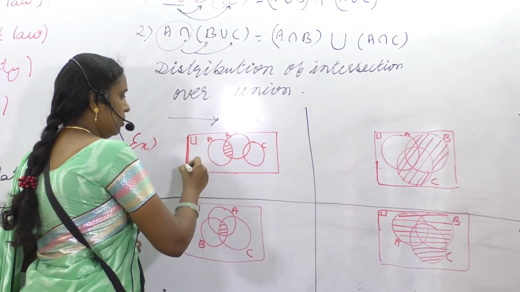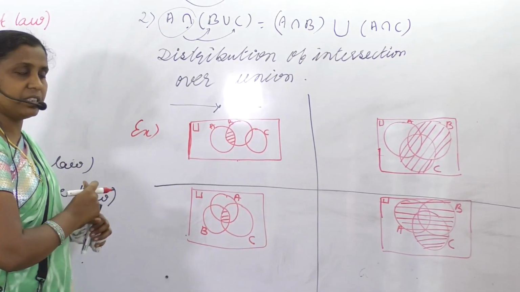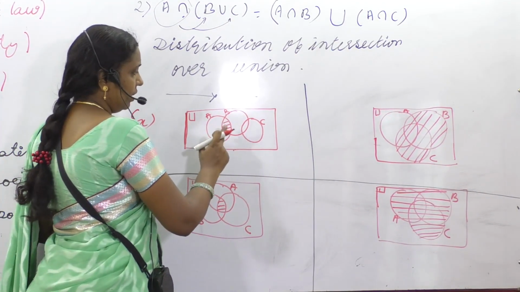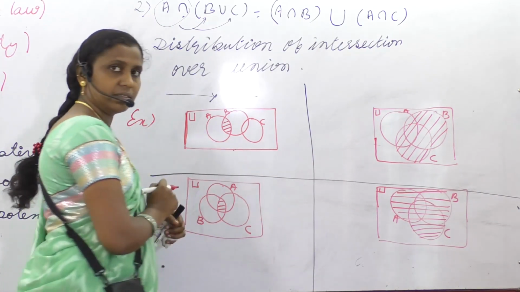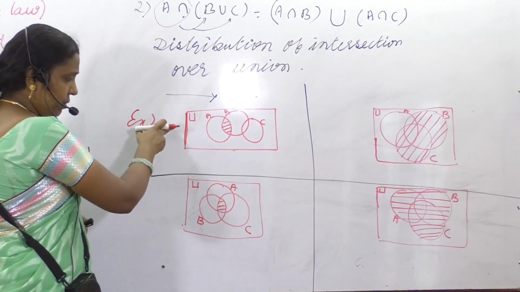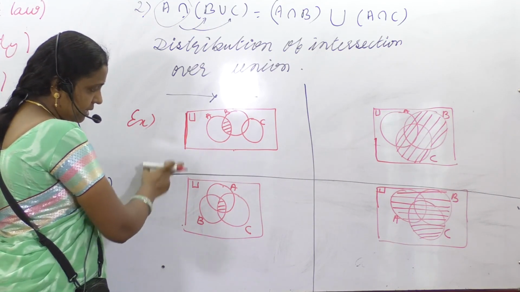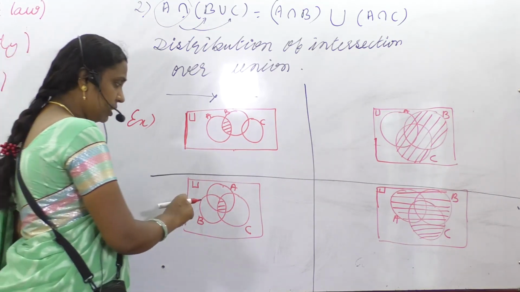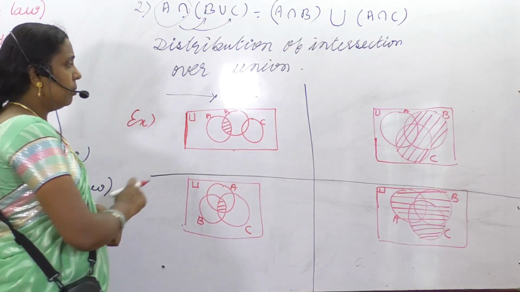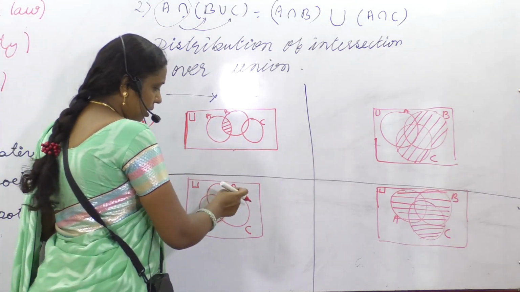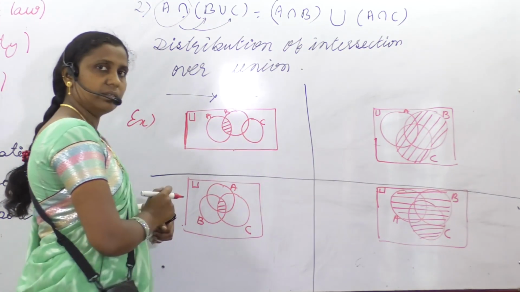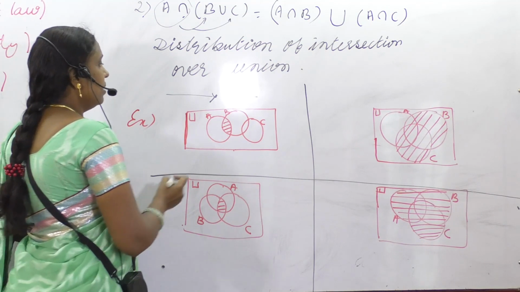Okay, students. We will be studying a few Venn diagrams now. Notice this Venn diagram in which three sets are there: A, B, and C. Are you noticing the difference between these two Venn diagrams? Here also three sets are there, A, B, C, but here all the sets are interconnected. Here two sets are connected.